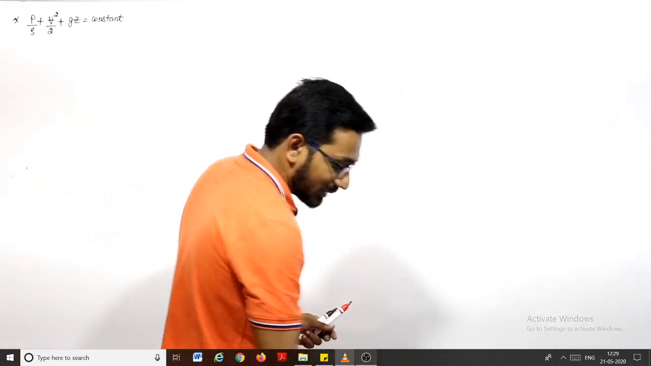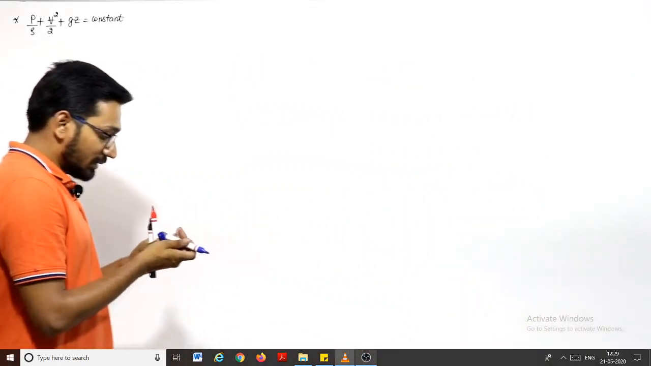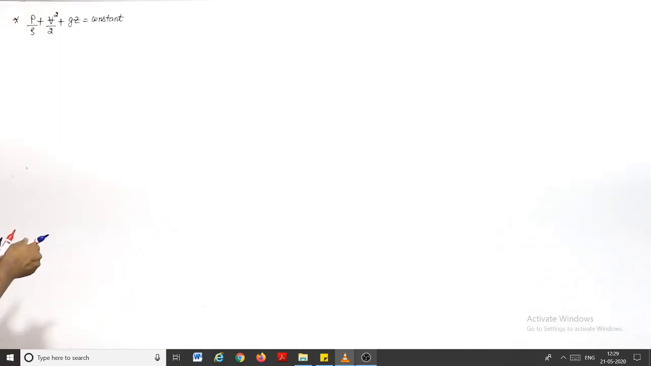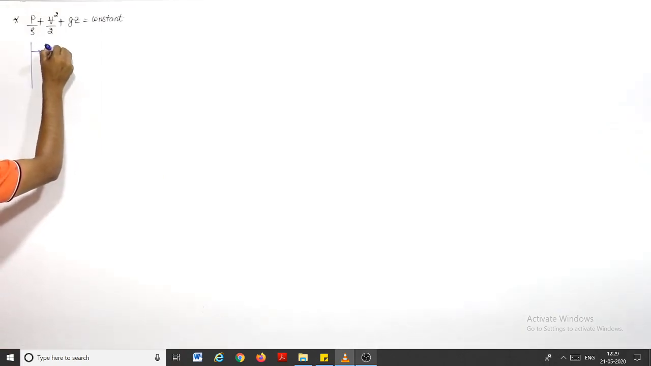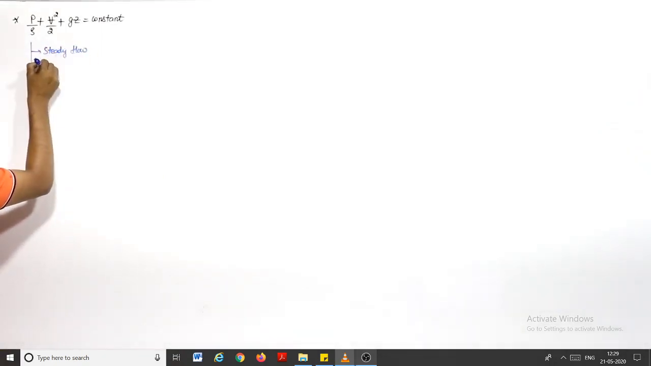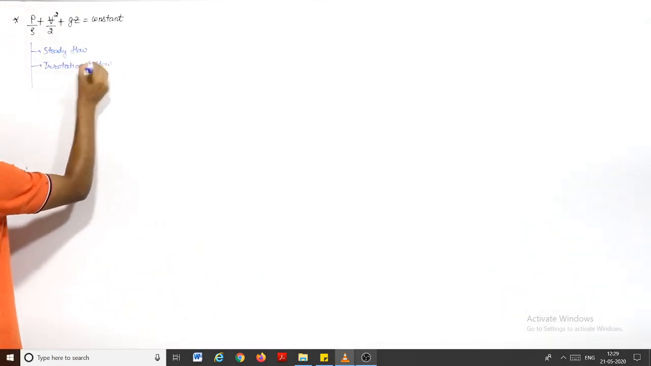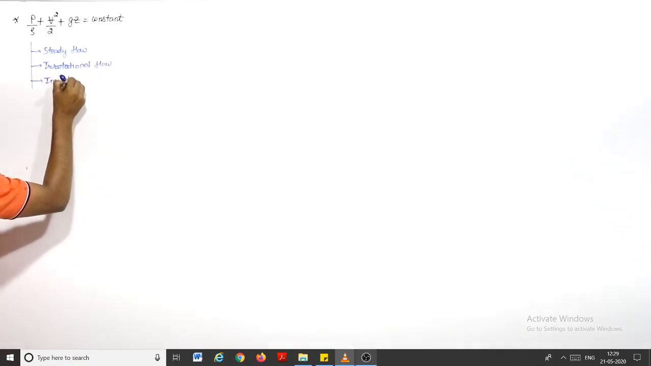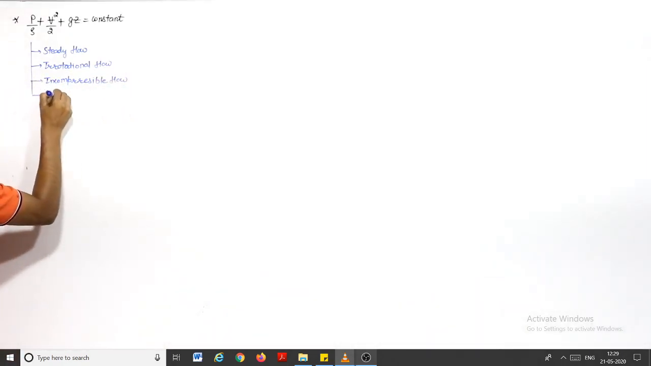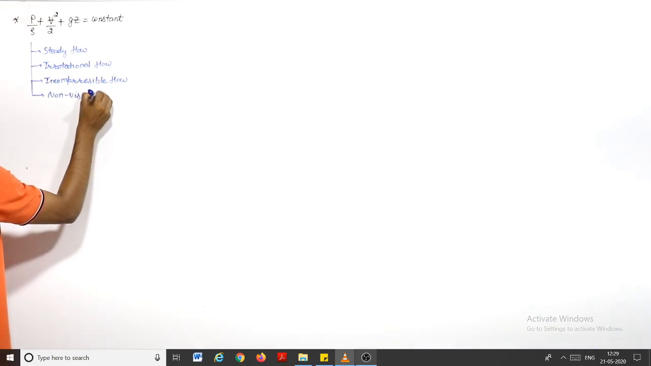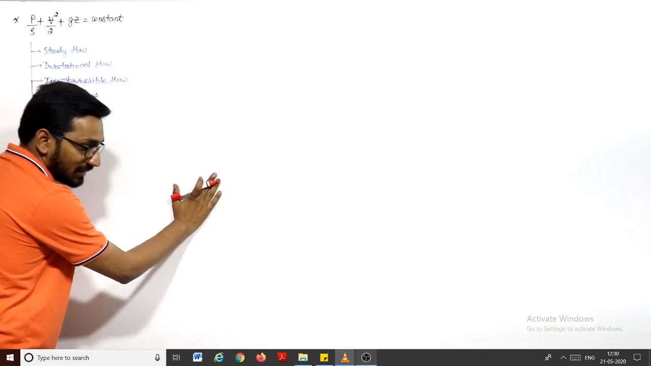If I write the assumptions again, the most important assumption for this is irrotational flow. So we have to see why this assumption is important. Now the assumptions for this equation are steady flow, irrotational flow, incompressible flow, and non-viscous. These are some of the assumptions which we take into account for the Bernoulli equation. Now let us discuss why this is like this.